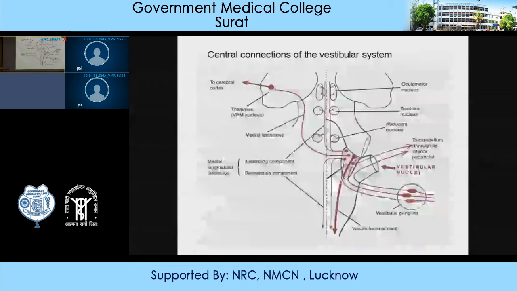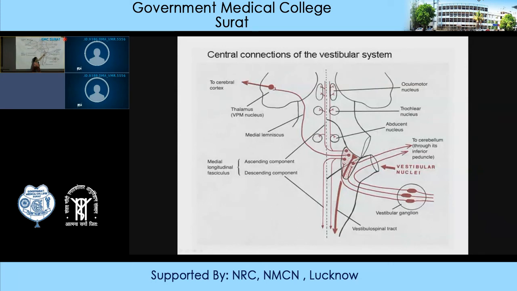Now, this is showing the vestibular pathway and its various connections. The vestibular nerve will come and terminate in the vestibular ganglion. This is the vestibular ganglion. From here, fibers will arise which will terminate in the vestibular nuclei.